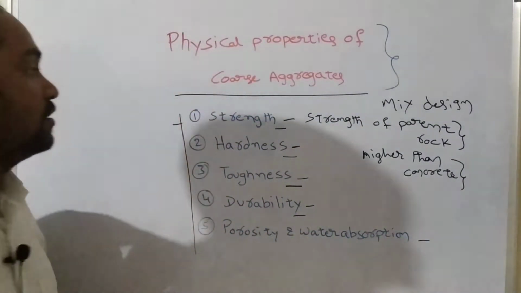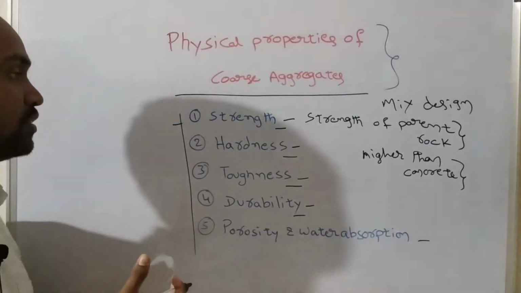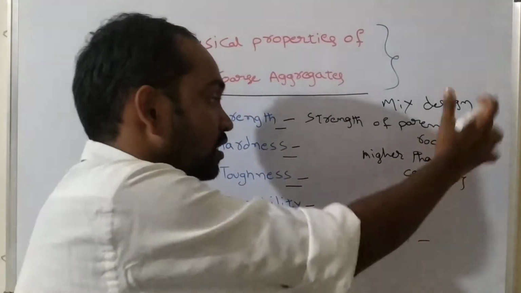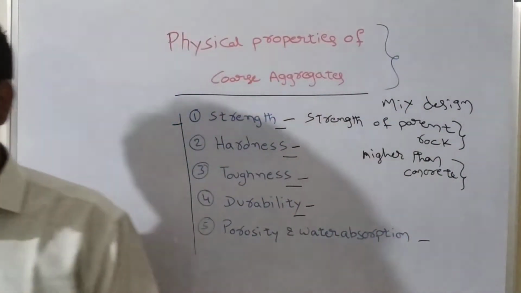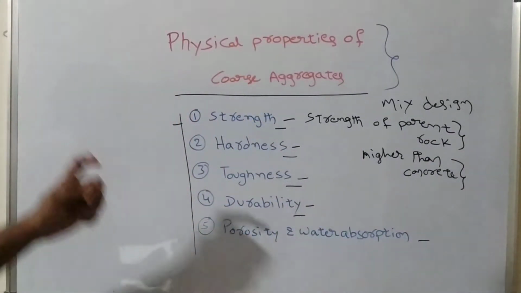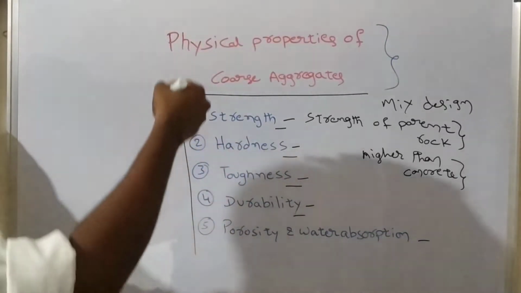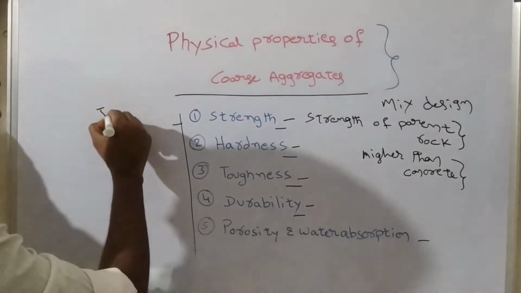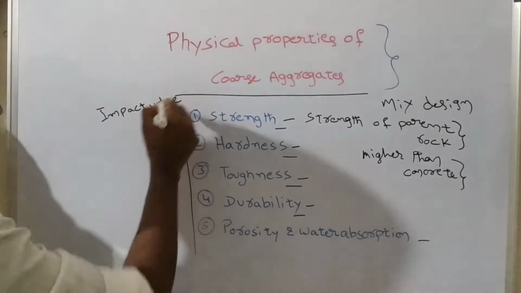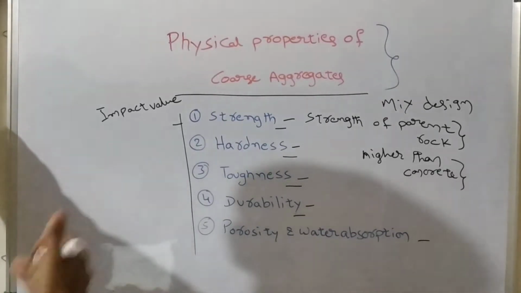Okay, now the strength of aggregate we can measure in terms of its compressive strength. And the strength of concrete is also measured in terms of its compressive strength. Mostly the strength of aggregate we can measure in terms of its impact value. It means the impact strength, the resistance against impact load.